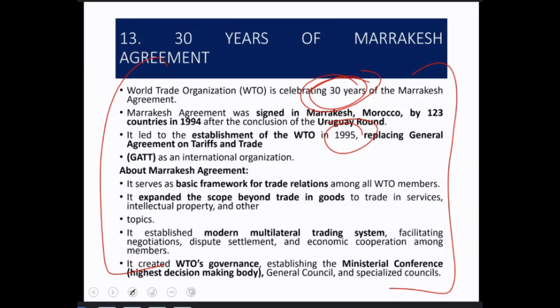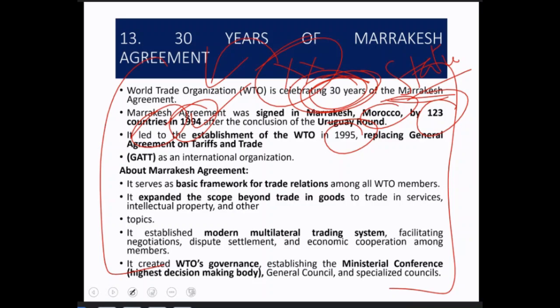All right. So from here you have to remember one thing, static portion is basic important, current affairs are just at a point that it is celebrating 30 years, but this will not come in exam. How many years celebrated, that kind of question will not come, because it is 30 years this year, so it is going to be important. That is why they will ask you about Marrakesh Agreement. Who is celebrating it? Of course, WTO. Why? Because WTO genesis is from the Marrakesh Agreement. When was the year? They might ask you, which is 1994. Marrakesh is in Morocco. Okay, and 123 countries took part in that, or were a part of the Marrakesh Agreement. What did it replace? It replaced GATT.